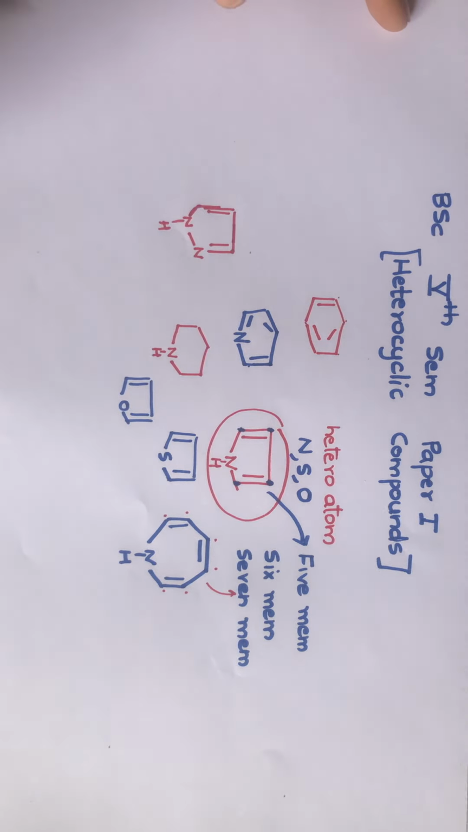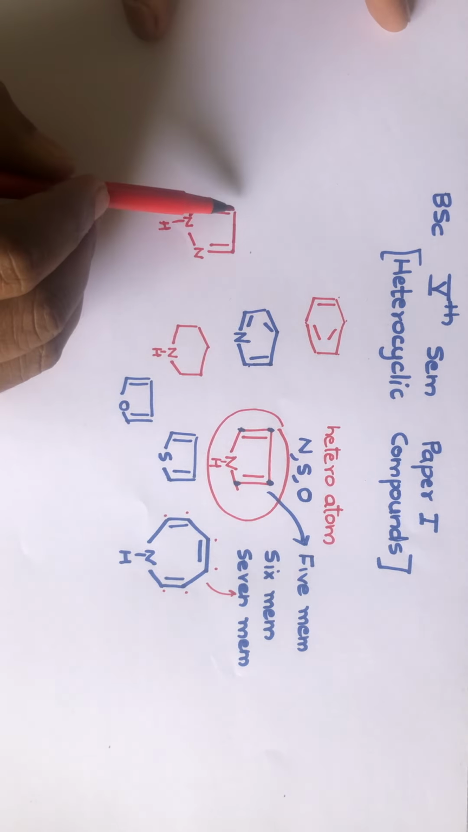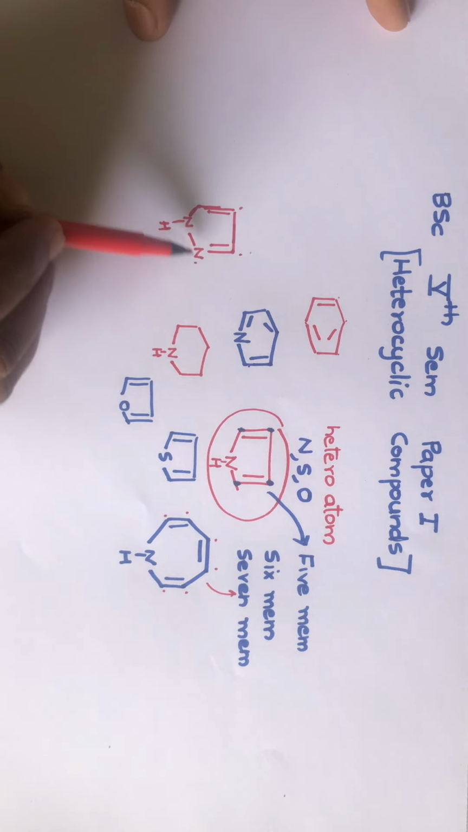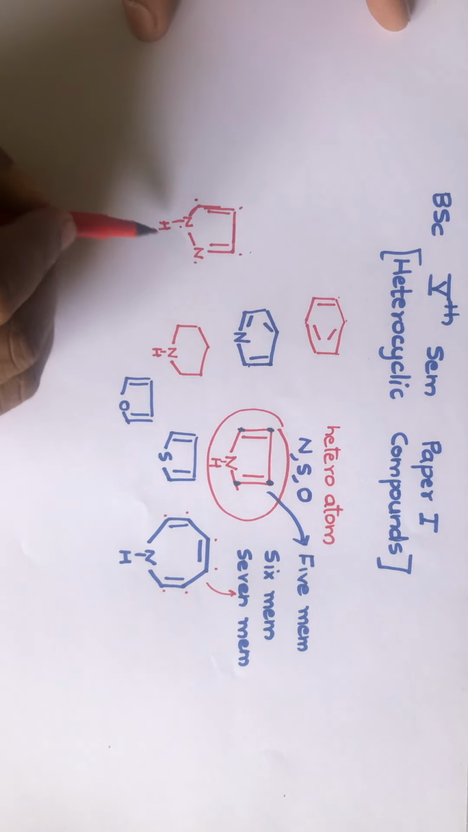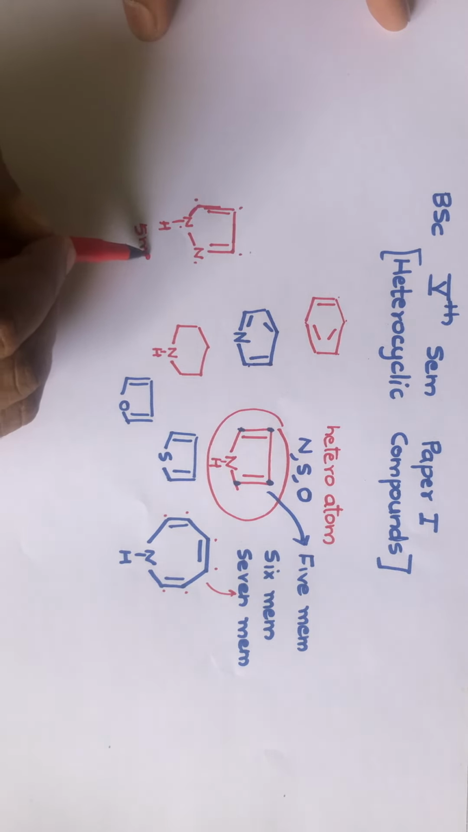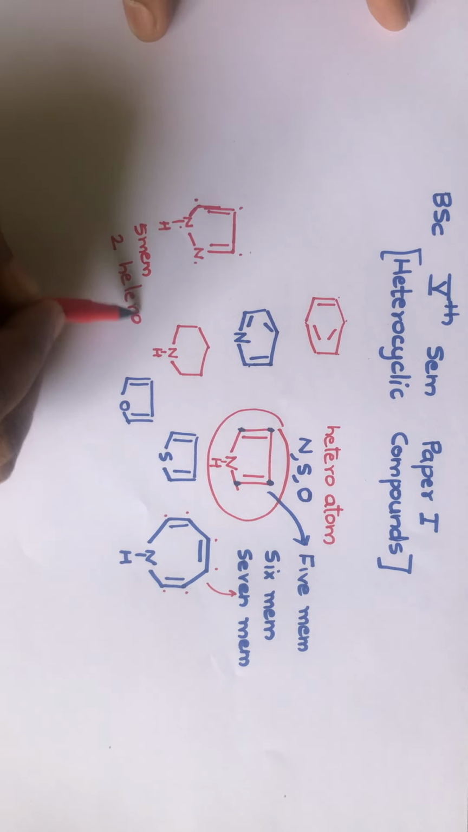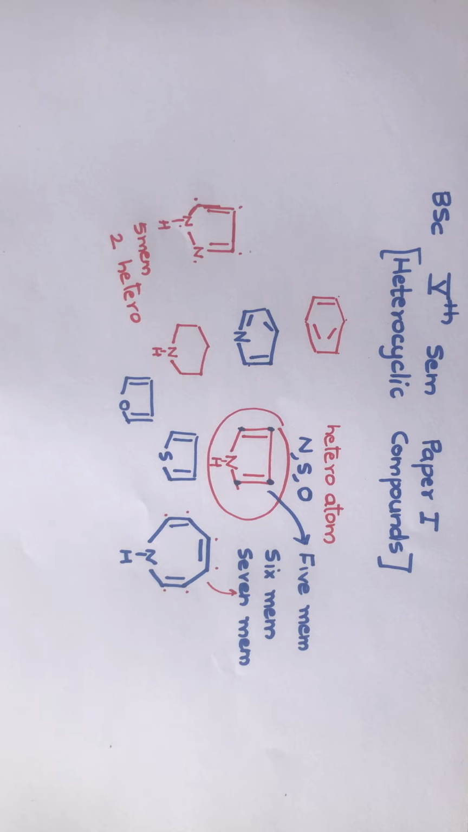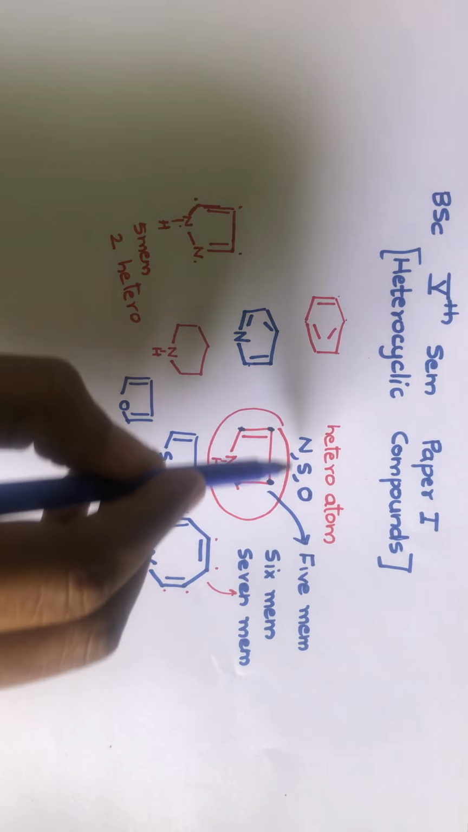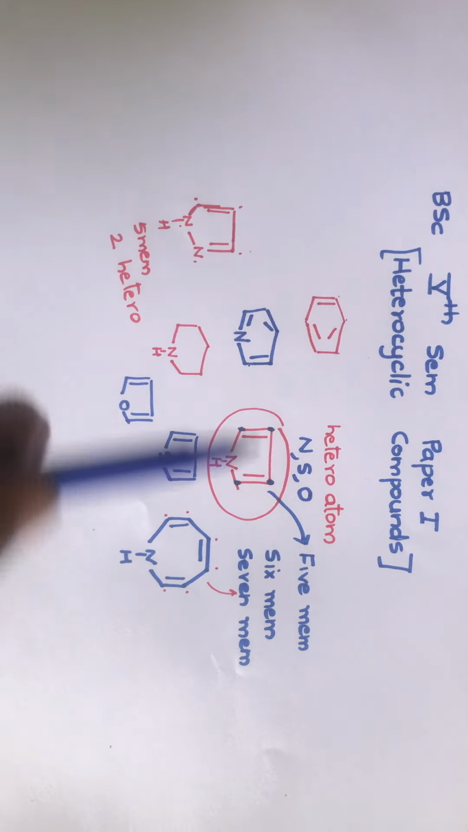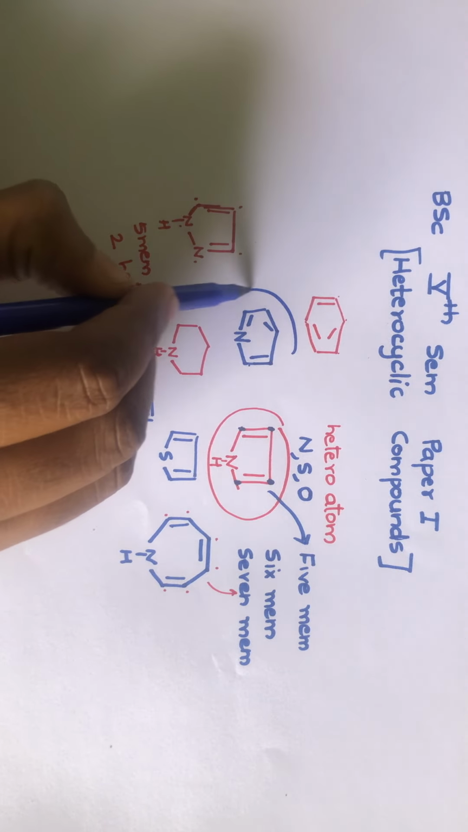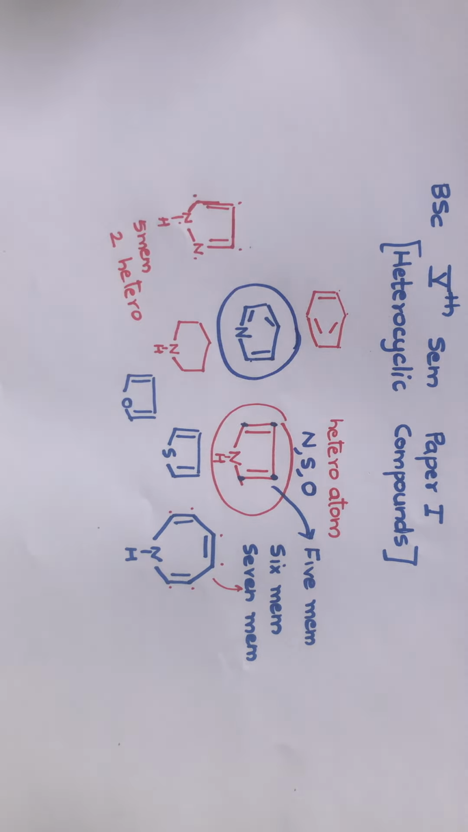Look at this. This is also 5-membered only. 1, 2, 3, 4, 5. 5-membered heterocycle, but it contains 2 heteroatoms. So this is a 5-membered heterocycle containing 2 heteroatoms. This is a 5-membered heterocycle containing 1 heteroatom. Look at this. This is a 6-membered heterocycle containing 1 heteroatom.